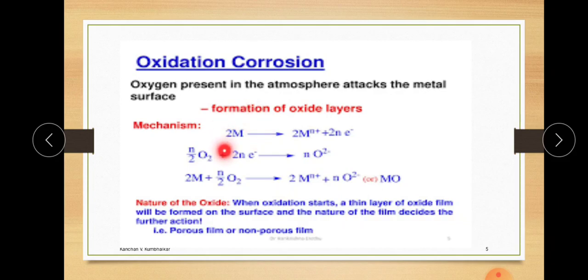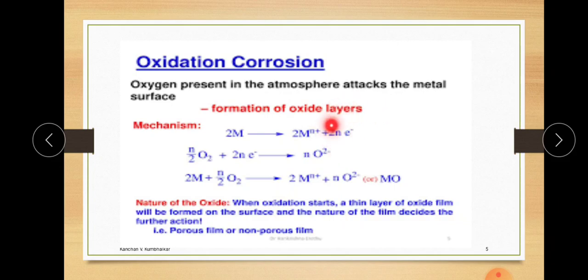That metal exists in a solid condition, but when it is in contact with oxygen, this metal undergoes oxidation, meaning it loses electrons and forms positive ions. The number of electrons lost is nothing but the charge on that metal, and because it loses electrons, the metal gains a positive charge. So there is a formation of metal ions from the solid metal, and this is nothing but the deterioration or destruction of the metal.